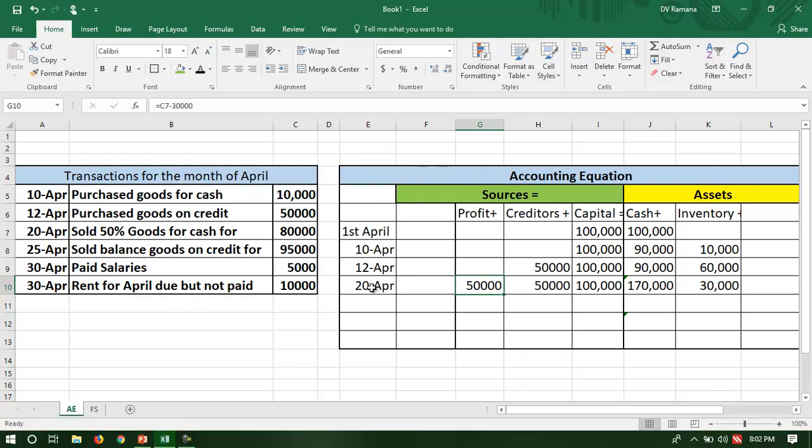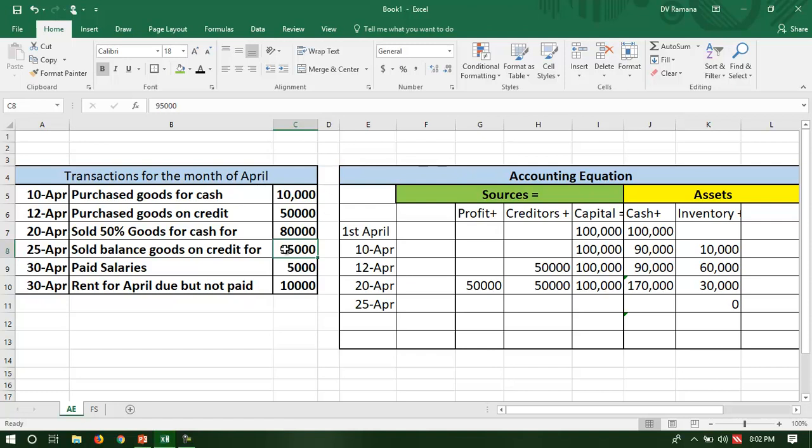But observe what is happening on 25th April. You sold the balance goods for credit, 95,000. The company sold the balance 30,000 worth of inventory for 95,000. So therefore, inventory becomes zero. But did the company get this cash? Did the company get this 95,000? No. But should the company recognize it? Yes, because of the accrual concept.